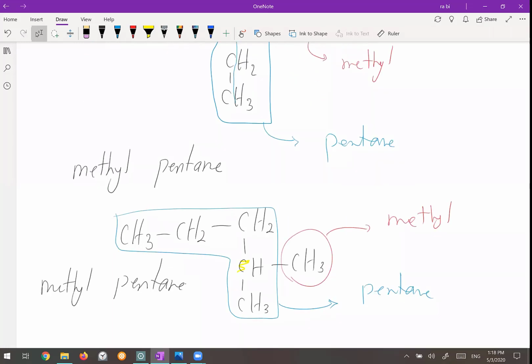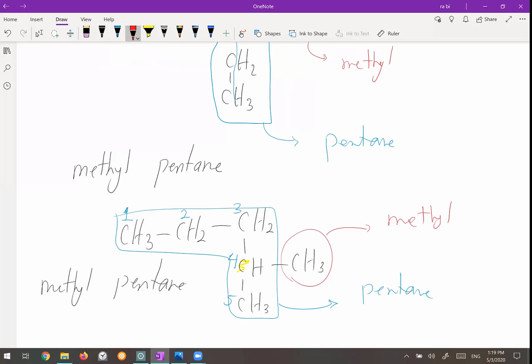Okay, so let's start with the second one. I want to number the carbons there. I can number it in 2 ways. I can number it from the left side. So this would be carbon number 1. This would be carbon number 2. This would be carbon number 3. This would be carbon number 4. And this would be carbon number 5.